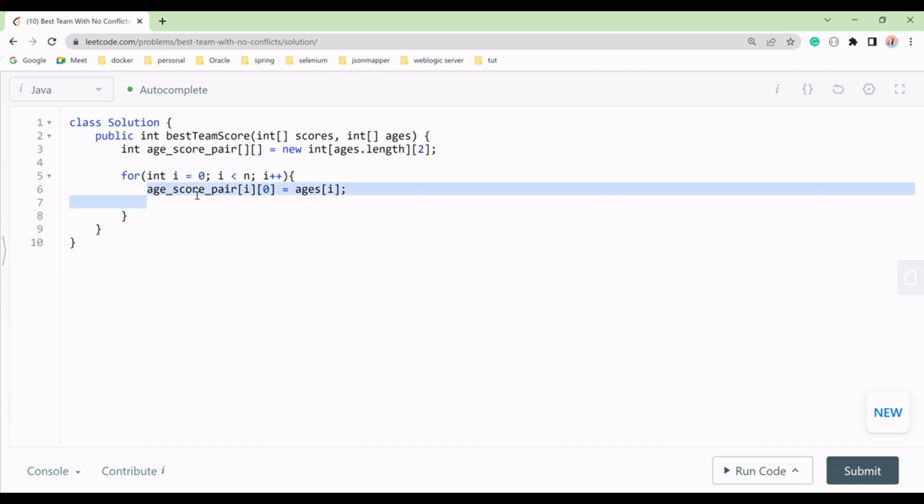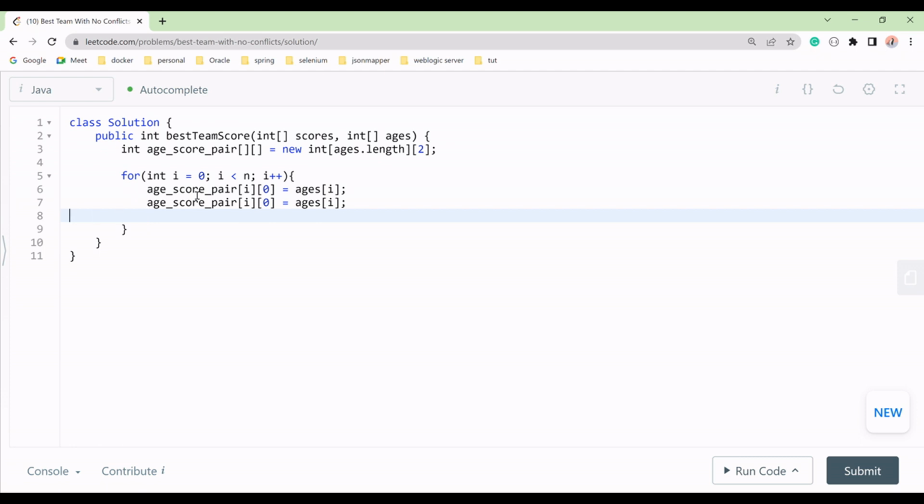Similarly, if we talk about this one, this is nothing but our scores, and this is at position 1. So each pair contains the age and its score, right? Now we have this pair. Now what we should do is sort by age and its score. So first we will sort this.